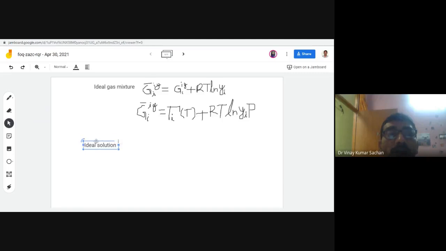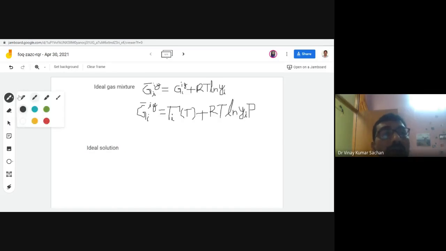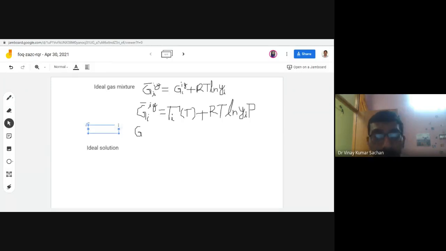This I will write slightly later. Let me include this one for the non-ideal gas mixture. So for the non-ideal gas mixture, what do we write? Let me write here. Right. So for the non-ideal gas mixture, what should we write?